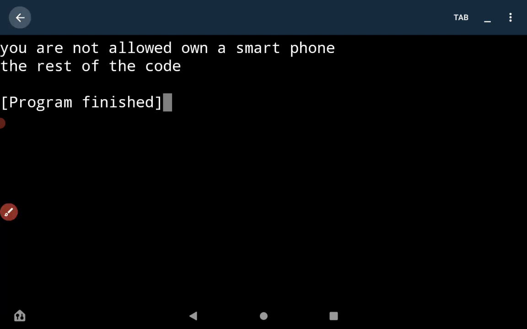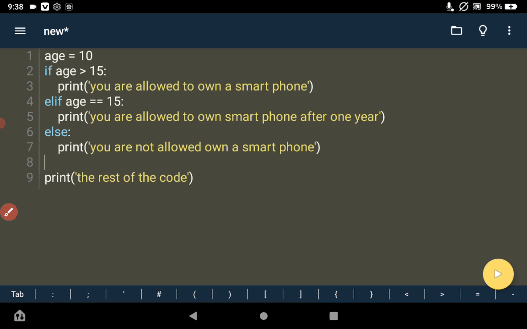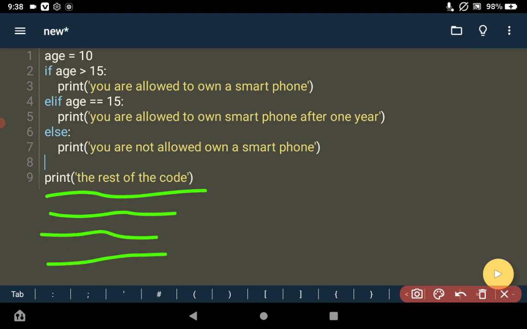The reason why I put the rest of the code is that when these conditions skip some of the code, the code that you do not put inside a condition is going to run. If I have another code here, it's also going to run, because I did not put it inside a condition.